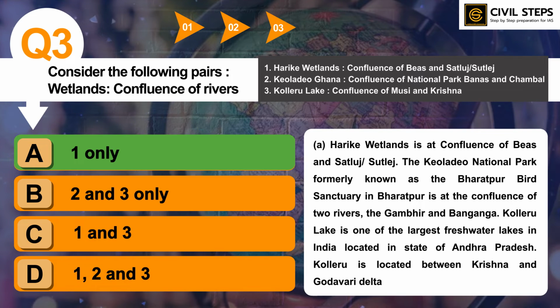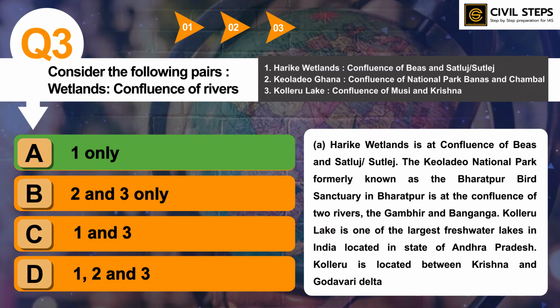So Harike wetlands is at the confluence of Beas and Satluj. The Keoladeo National Park, formerly known as the Bharatpur Bird Sanctuary in Bharatpur, is at the confluence of two rivers, the Gambhir and Banganga. And Koleru Lake is one of the largest freshwater lakes in India, located in the state of Andhra Pradesh. And Koleru is located between the Krishna and Godavari Delta. So this was the question that is framed from river system.